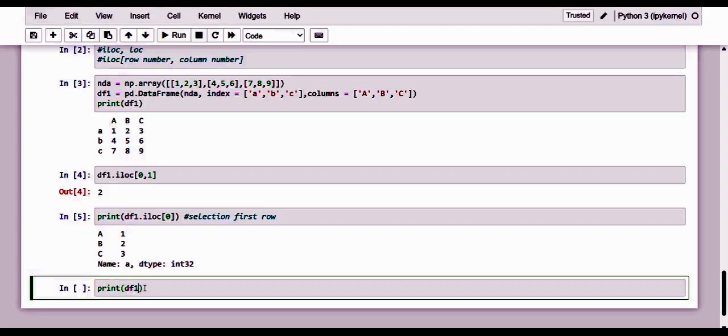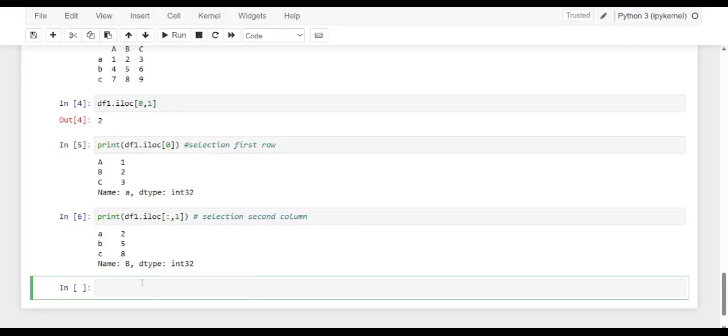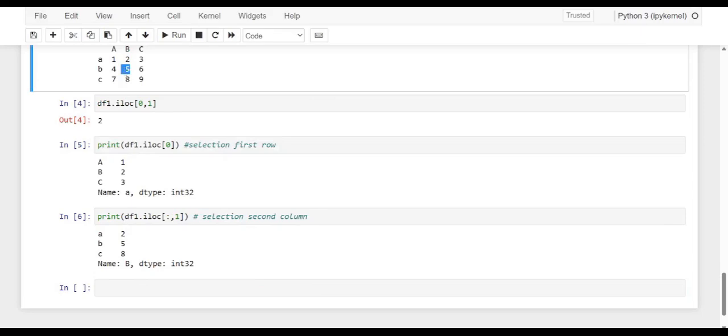So data frame 1, and kindly observe this is iloc, and every element in the row. So I'm going to give the column, that is every element from the rows, and here the column selection is 1. So here what it is making is a selection of the second column alone. So kindly observe 2, 5, 8. So here we are getting 2 and 5, and next one is 8.